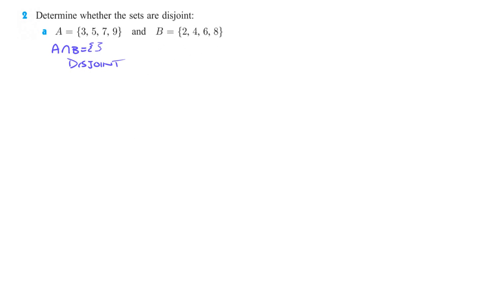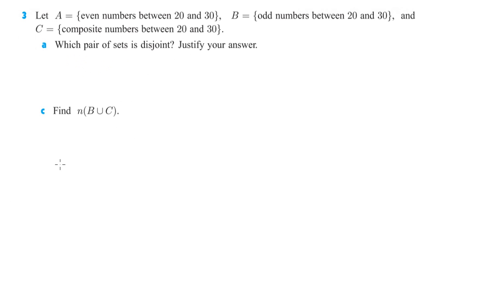All right, number 3. We've got sets A, B, and C. Which pairs of sets is disjoint? Justify your answer. It's going to be pretty useful to actually list off what A, B, and C are. So I'm going to just do that really quick.